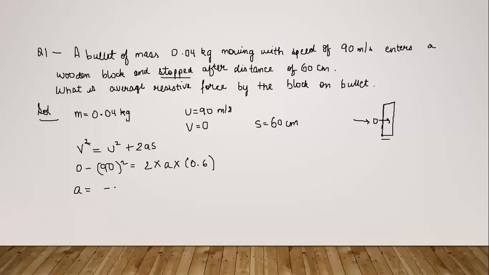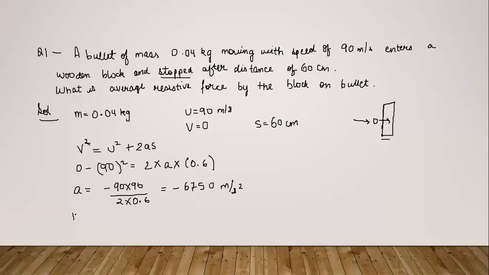Thus acceleration would be minus 90 into 90 by 2 into 0.6. See, this negative sign comes because of the retardation, because we know that the velocity is decreasing and the bullet is finally at rest. So that means this is the case of retardation. The negative sign only signifies retardation and nothing else.